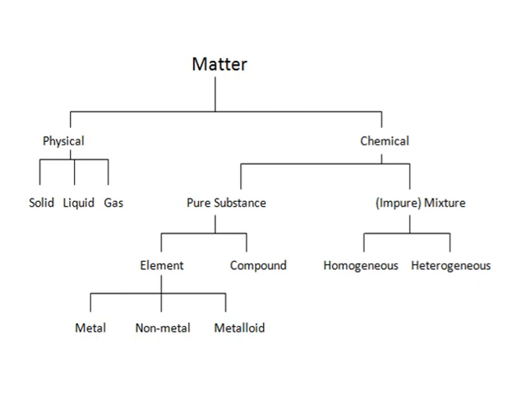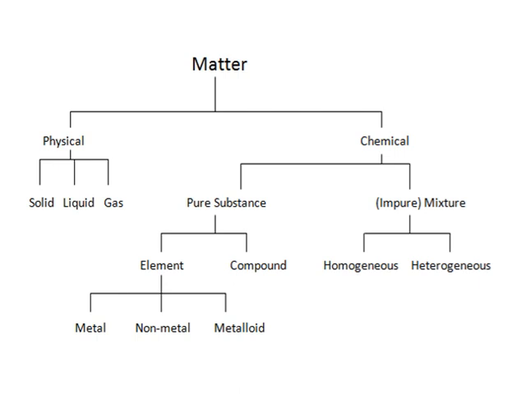Next one is matter. Matter is defined as anything that occupies space and possesses some mass. According to their properties and characteristics, we classify matter into two types: physical properties and chemical properties. Physical properties are again divided into three types: solids, liquids and gas particles.